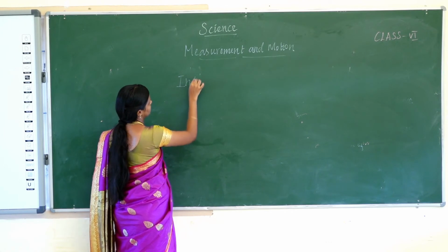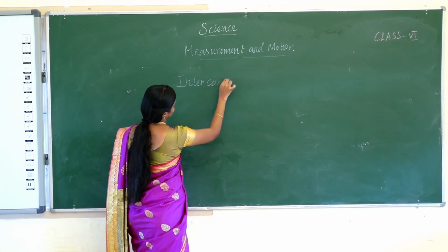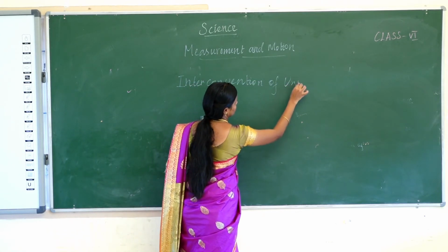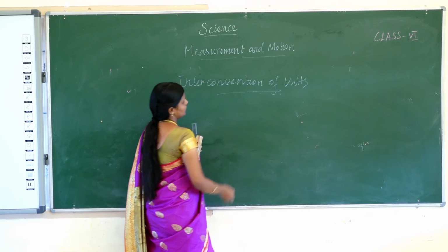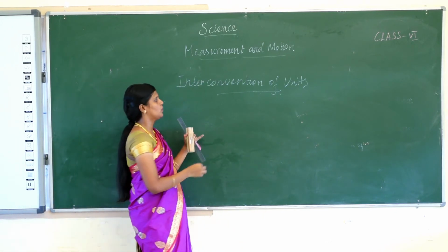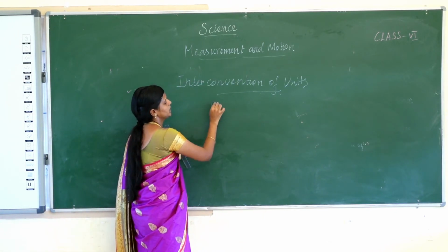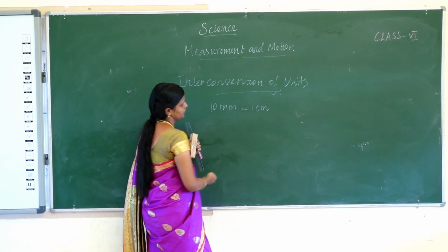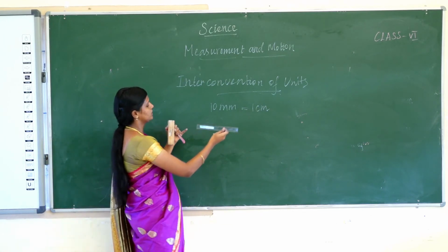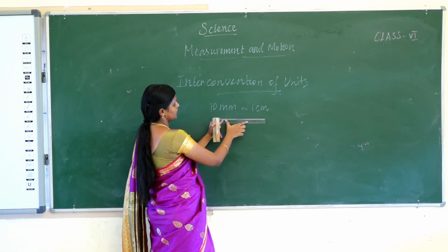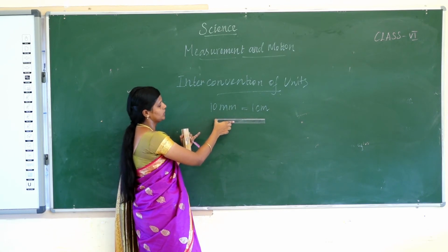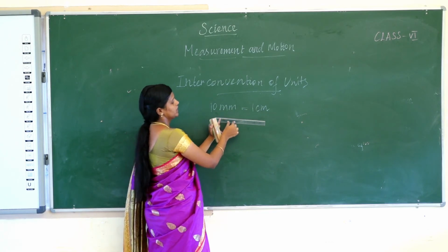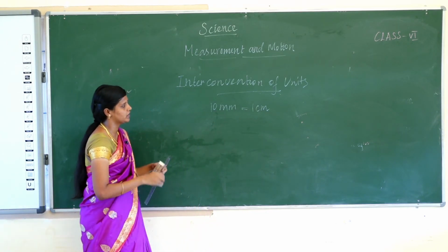Interconversion of units. Do you know 10 millimeters is equal to 1 centimeter? You see in the scale there are 10 lines between 0 and 1 centimeter. So 10 millimeters equals 1 centimeter.